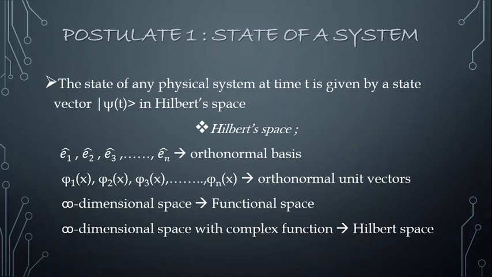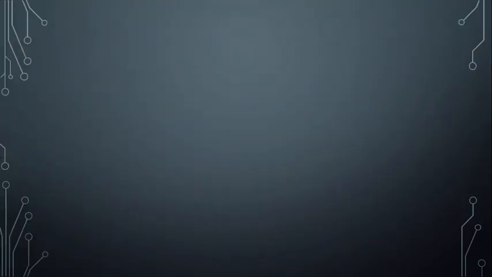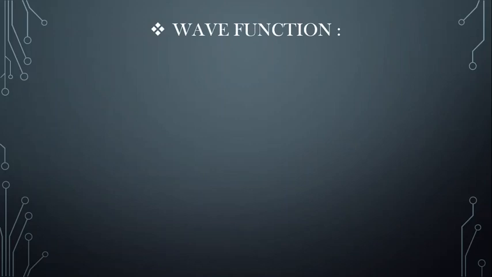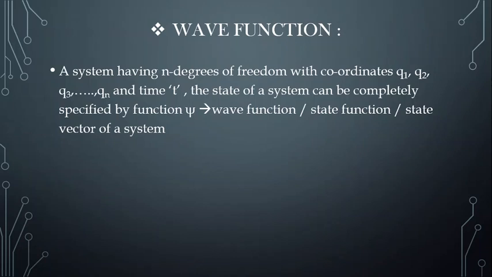So this is just a brief outline to understand Hilbert space for easy understanding and remembrance also. That's why we can understand that Hilbert space contains all the terms. It may be real or complex functions, and it does not have any limitation. It is an infinite dimensional space. And always these quantum states are considered in Hilbert space itself. So next, in order to understand the state of the system, we need the function which is a wave function, which we have already discussed. Let us recapitulate.